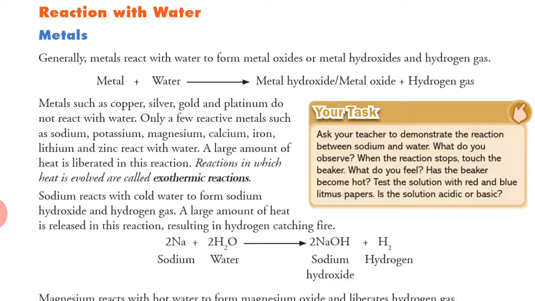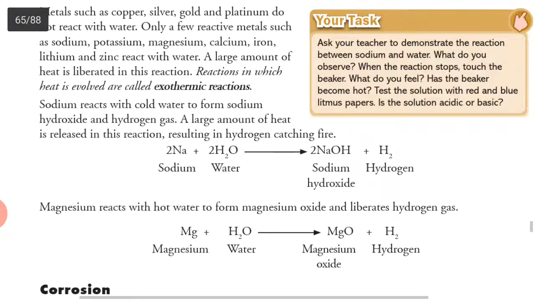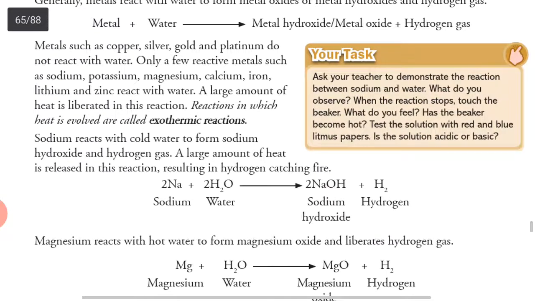Sodium reacts with cold water to form sodium hydroxide and hydrogen gas. A large amount of heat is released in this reaction, resulting in hydrogen catching fire. Sodium plus water gives sodium hydroxide plus hydrogen gas. Magnesium reacts with hot water to form magnesium oxide and liberates hydrogen gas. Got it? We have discussed this also. Magnesium oxide.